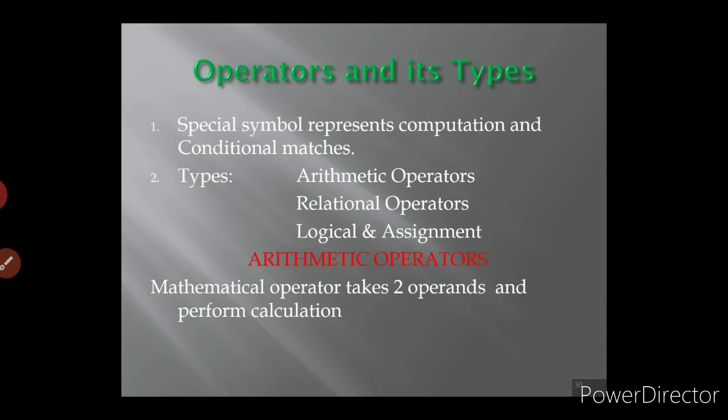What is an arithmetic operator? An arithmetic operator is used to perform arithmetic calculations. It is a mathematical operator which will take two operands. Operands means the values before and after the operator. For example, in a plus b, plus is the operator, and a and b are the operands. So a mathematical operator takes two operands and performs arithmetic calculations.